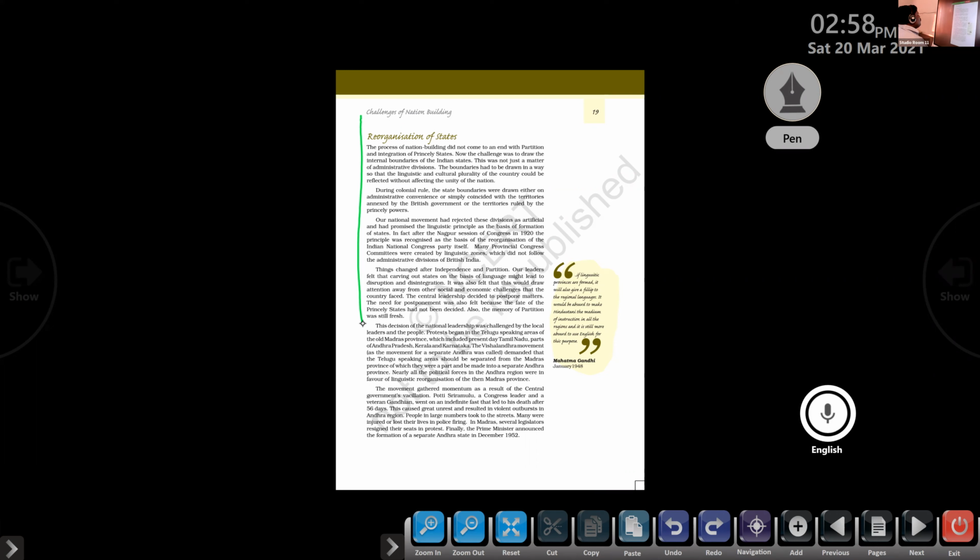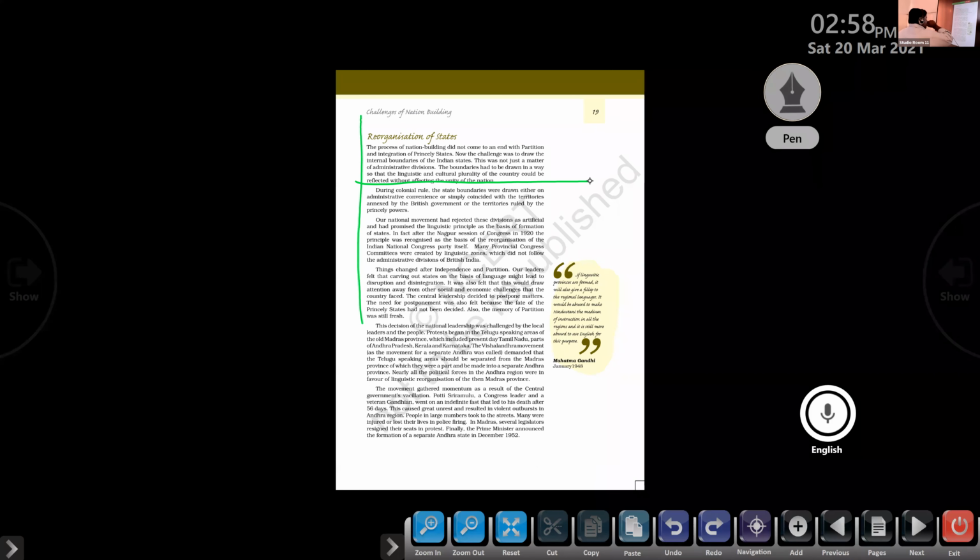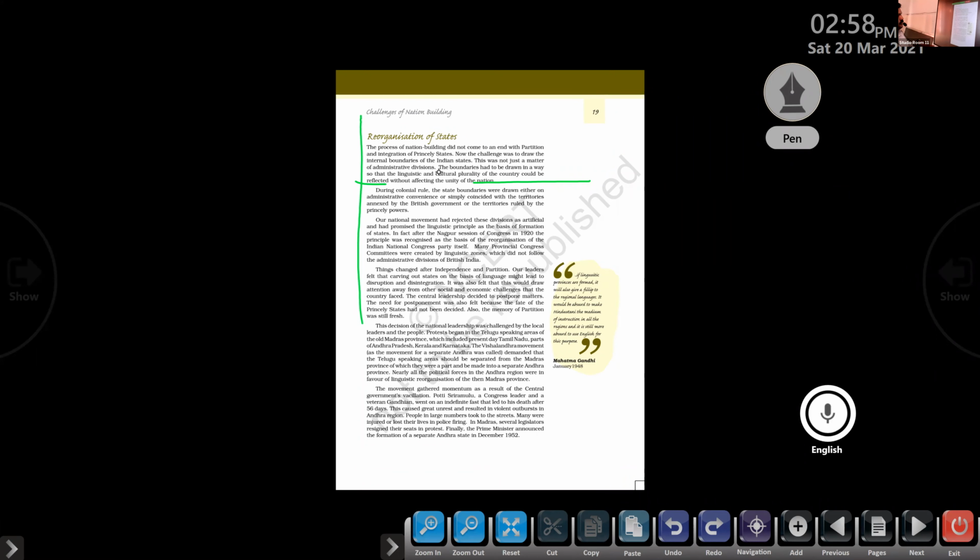This was not just a matter of administrative division. The boundaries had to be drawn so that the linguistic and cultural plurality of the country could be reflected without affecting the unity of the nation. That's why our map looks like that.